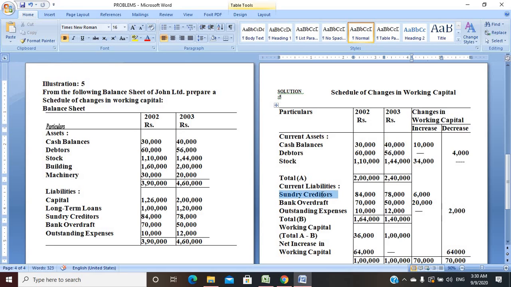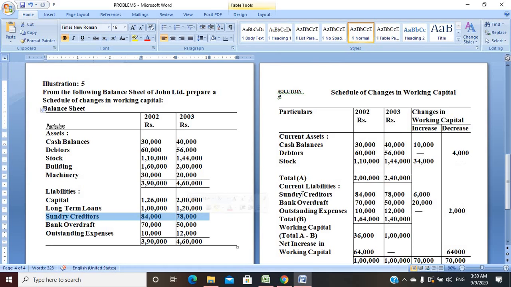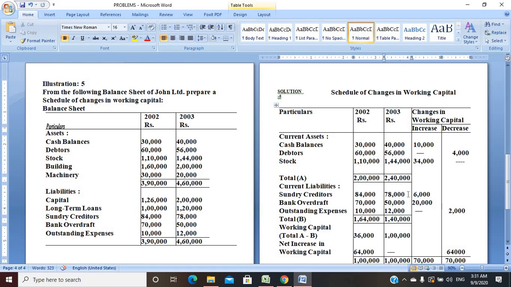Sundry creditors is an example of current liabilities. So I just identify sundry creditors here. How do we get this? Sundry creditors are mentioned here, 84,000 and 78,000. 84,000 here, 78,000 here.